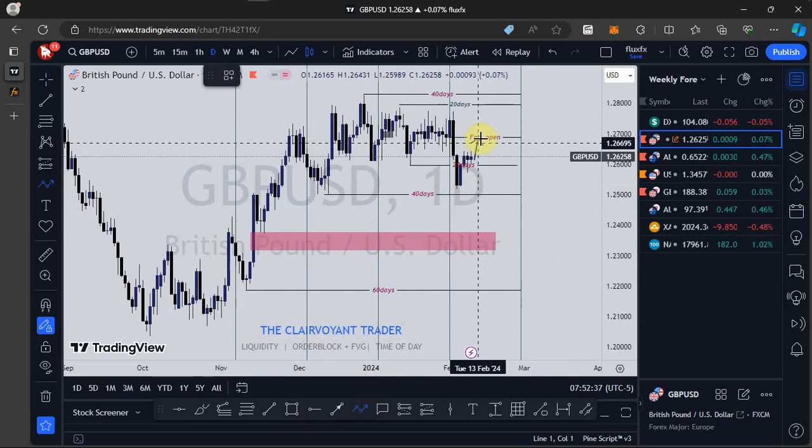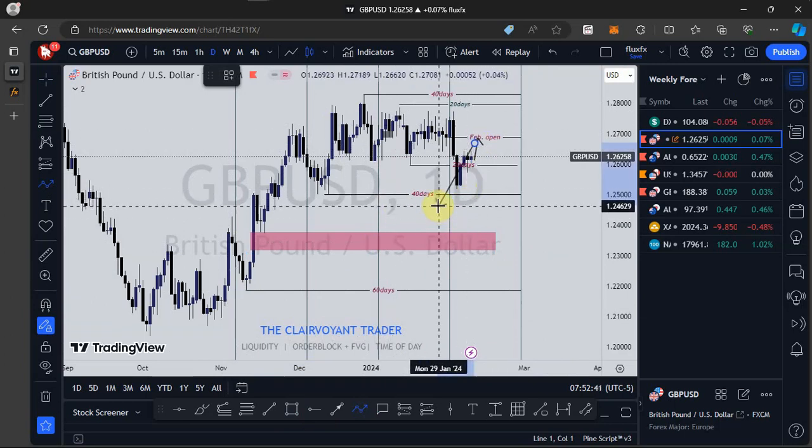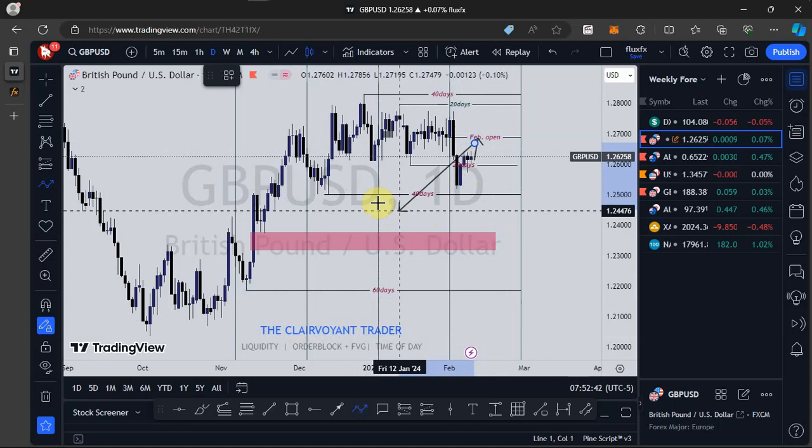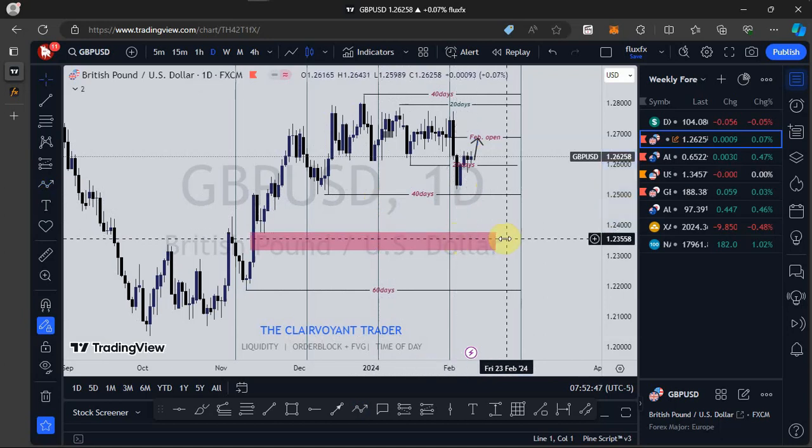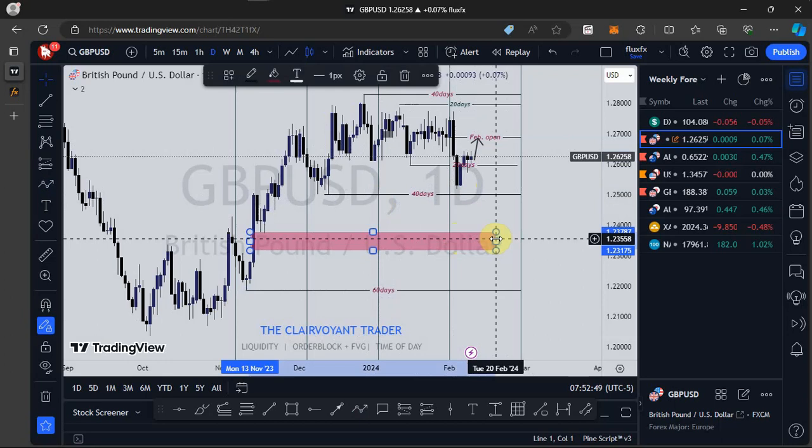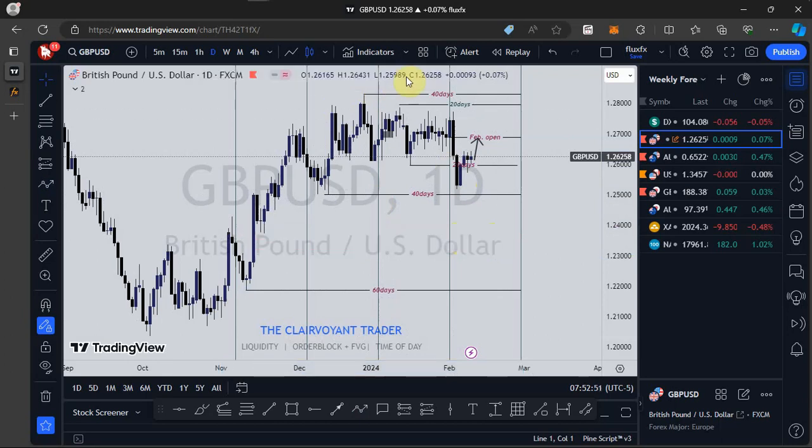So I expect to see price push to take out this low, take out the previous 40-day low, and then tap into this fair value gap we are seeing here. So that is going to be my expectation so far as GBP USD is concerned. Let's look at what is happening on AUD USD.